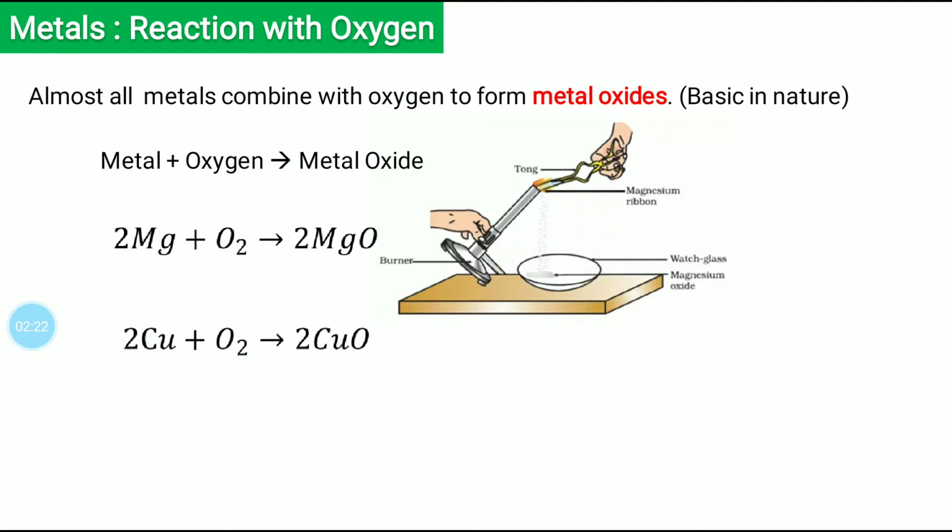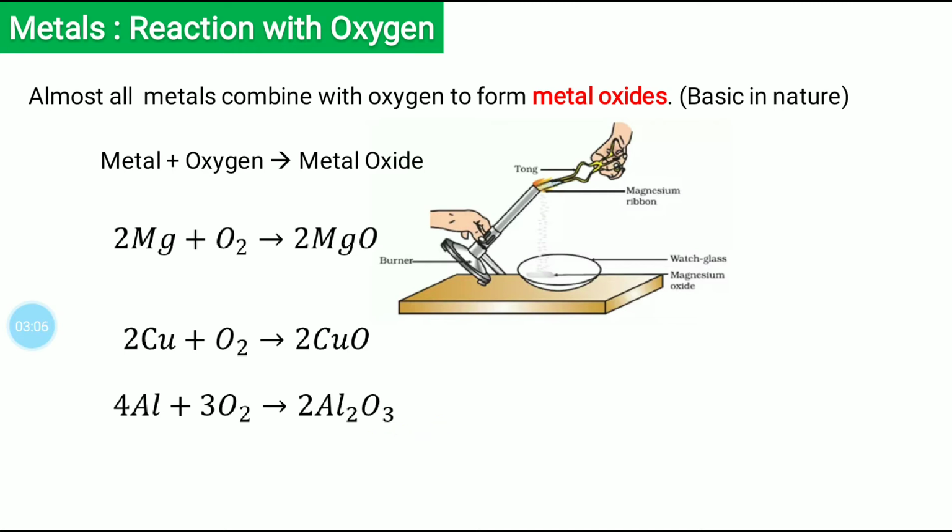And there are some others also, metals like copper. So when copper reacts with oxygen, it gives copper oxide. So the chemical formula is 2Cu plus O2 gives 2CuO. This I have already balanced in this equation. There are some more examples, like we can see aluminium. When aluminium reacts with oxygen, it gives aluminium oxide, and the reaction is 4Al plus 3O2 gives 2Al2O3.